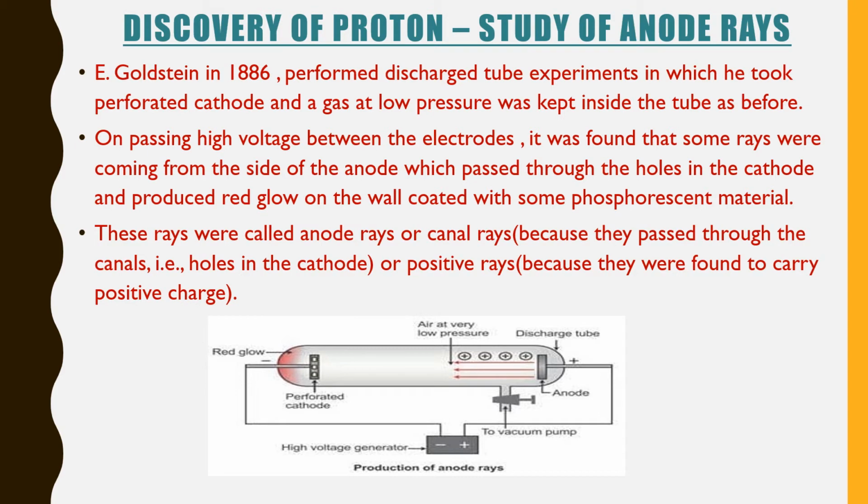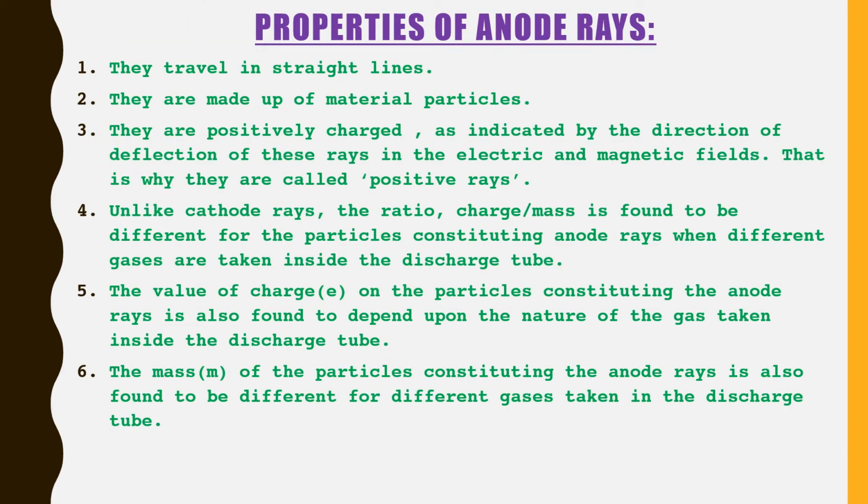Now let us proceed to the properties of anode rays. In the same manner as we discussed the properties of cathode rays, scientists did various experiments to find out these properties. The first property is that they travel in a straight line. However, their speed is much less than that of cathode rays. They are made up of material particles.